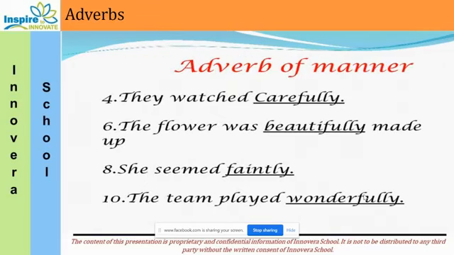Now, if you have any doubt till here, you can ask. So we discussed today adverb of place and adverb of manner, and till here it is clear what an adverb is. Okay, so shall we move ahead?